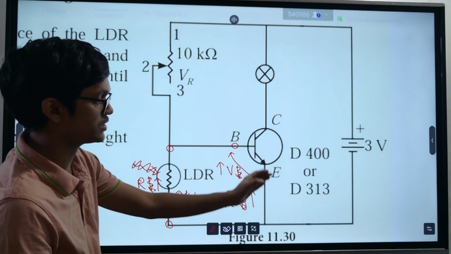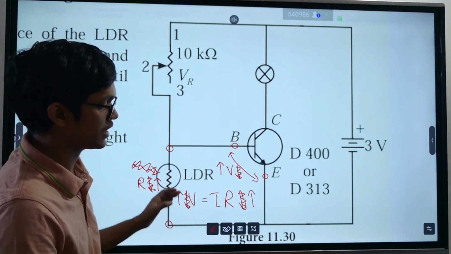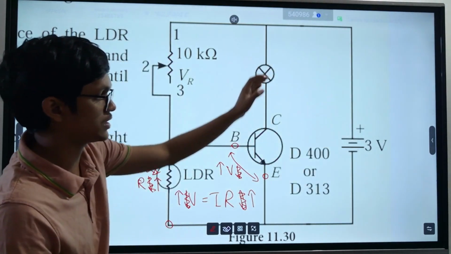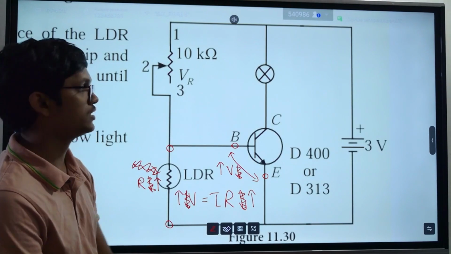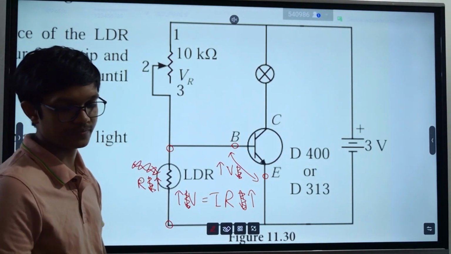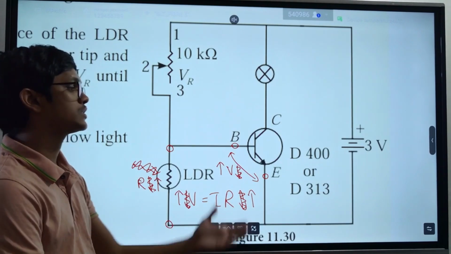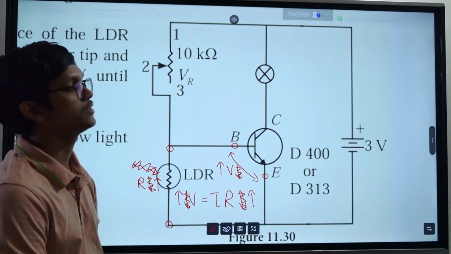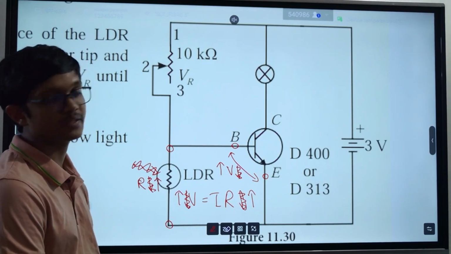When it passes 0.7, current starts going through this circuit. As a result, current starts going through the main circuit. Then this bulb will turn on. Clear? That is the idea. So this is the simple structure of a garden bulb that works at night only. Clear how simple that is?